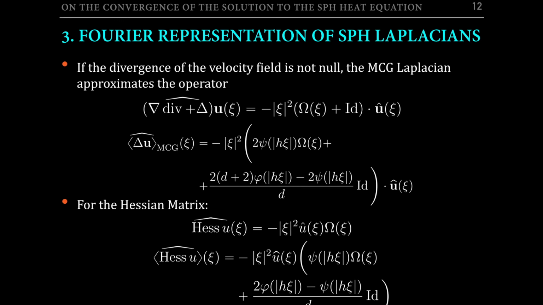At this point, let me point out that both expressions, that of the Monaghan Laplacian and that of the approximation to the Hessian matrix, can be obtained only by knowing the functions phi and psi, which can be obtained from the radial profile of the Fourier transform of the kernel.